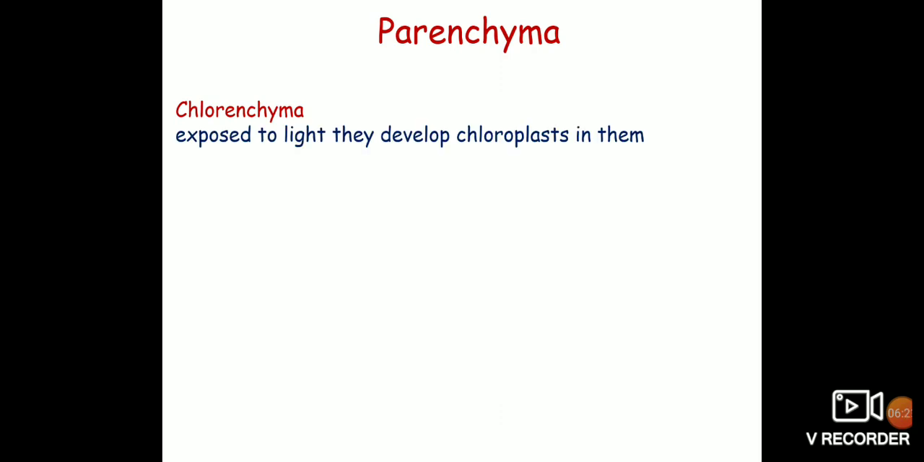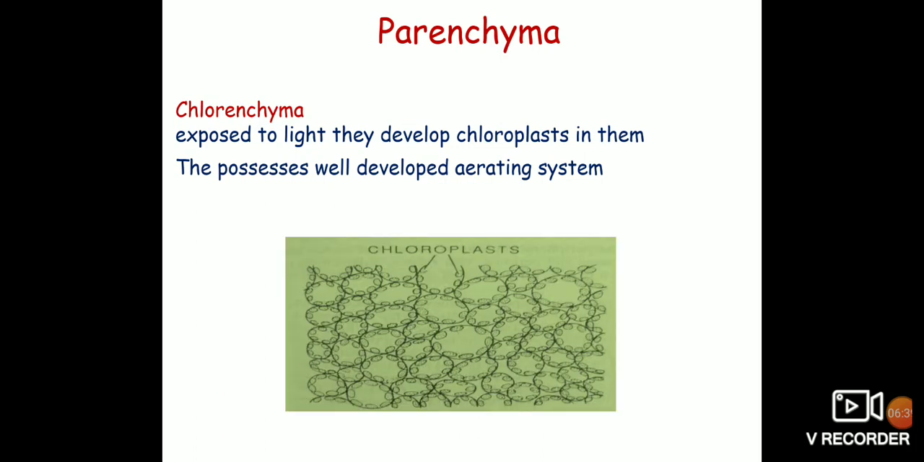When exposed to light, the parenchyma develops chloroplasts in them, and such tissue is known as the chlorenchyma. So the chlorenchyma helps in photosynthesis. The chlorenchyma possesses a well-developed aerating system. Intercellular spaces are abundant in the photosynthetic parenchyma of the stems. So this chlorenchyma is commonly found in the mesophyll of leaves and the outer cortex of young stems.